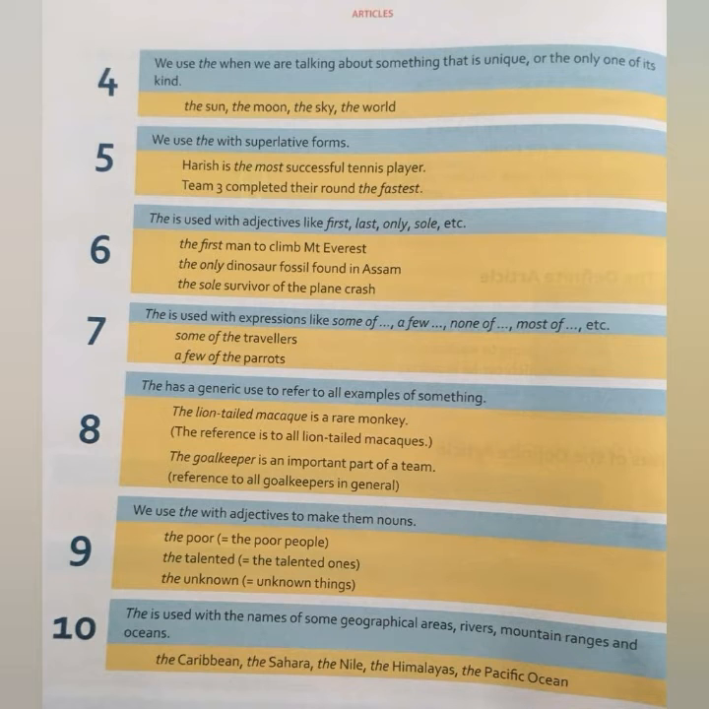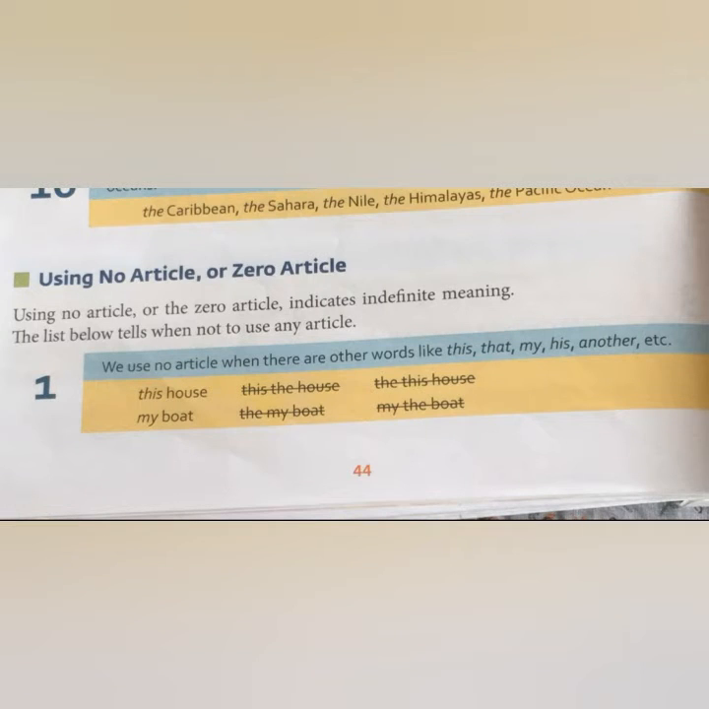Okay. Now students, we will move ahead to the next part of the chapter, that is using no article or zero article. तो अब तक जब 5th standard तक हम पढ़ते थे, we have read and learnt about how to use articles, right? कौन सी जगह पे article लगेगा. लेकिन this time we are going to learn about where we are not supposed to use an article. Article कहाँ पे use नहीं करना है. Okay? So let's read about it. Using no article or the zero article indicates indefinite meaning. The list below tells when not to use any article.